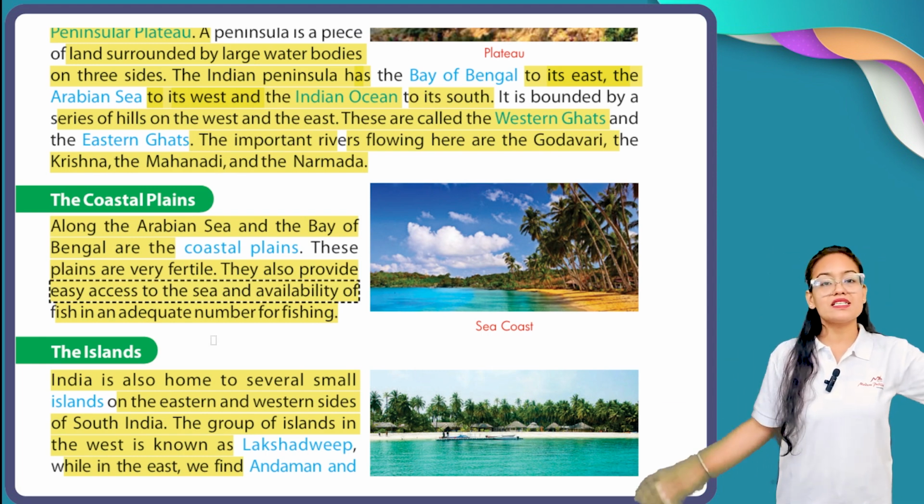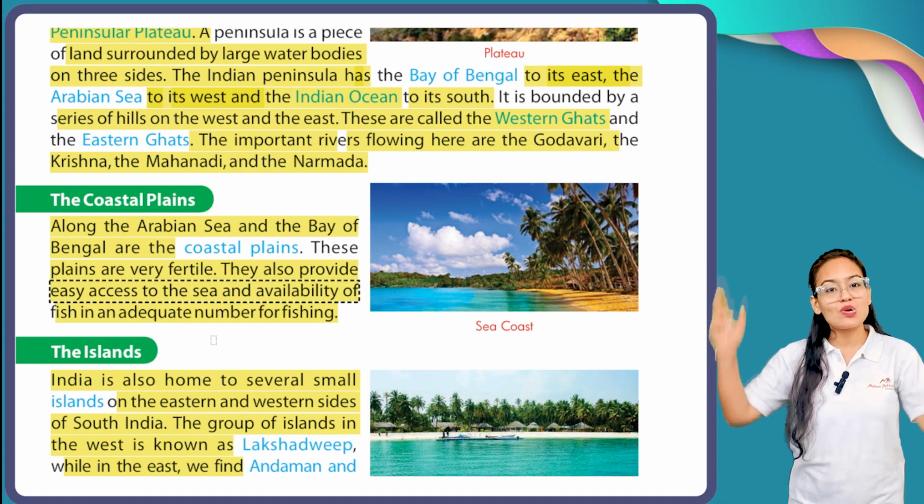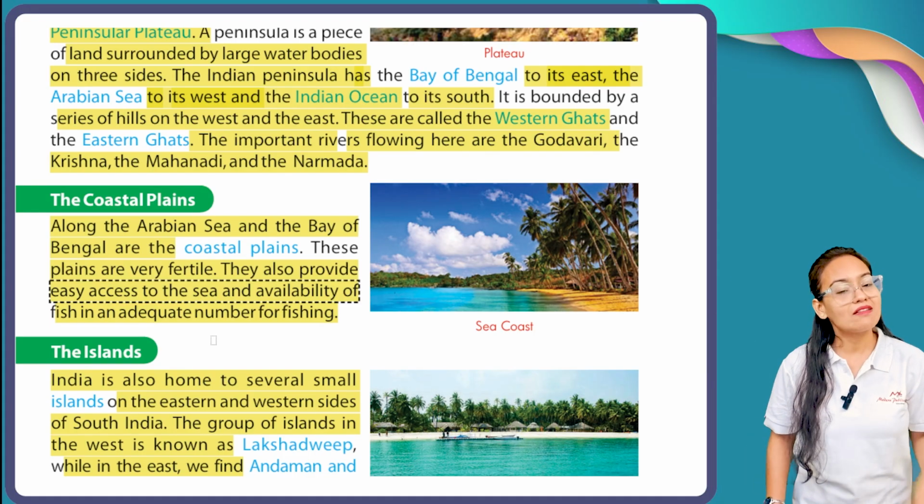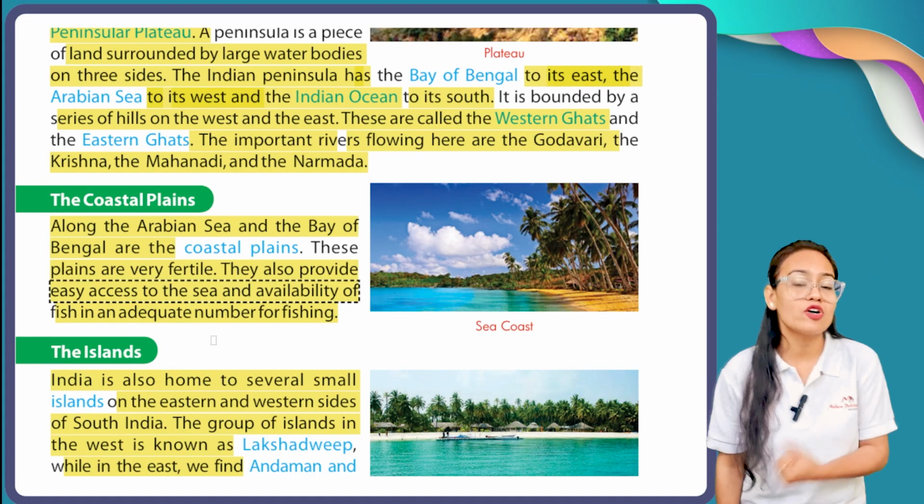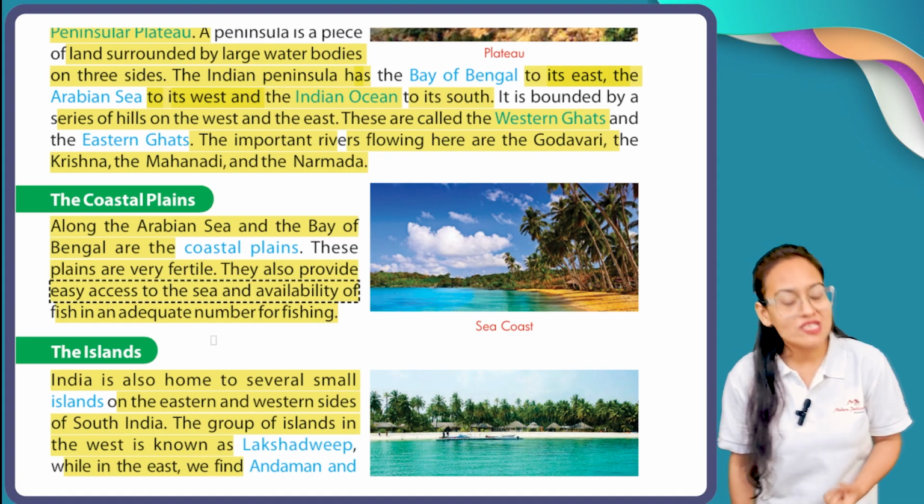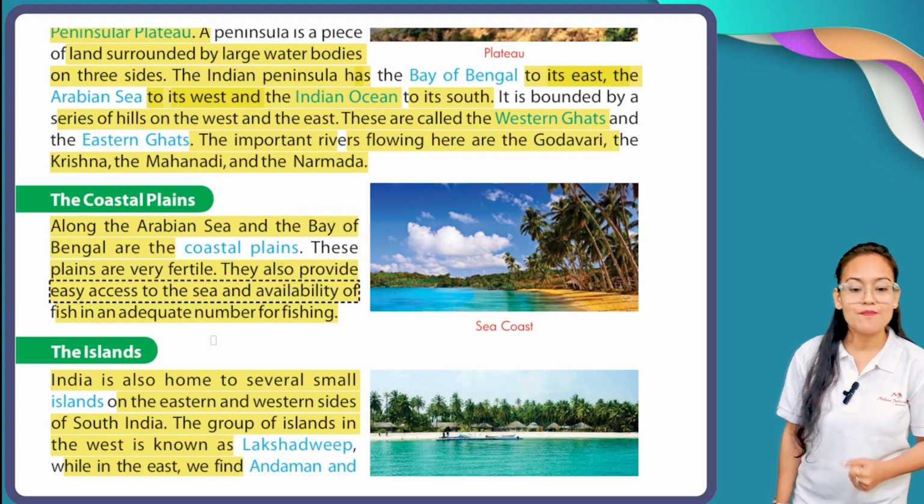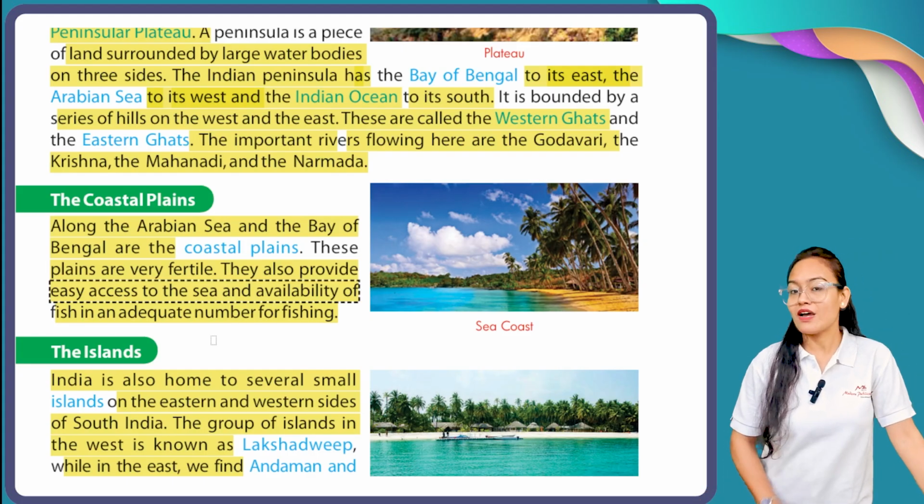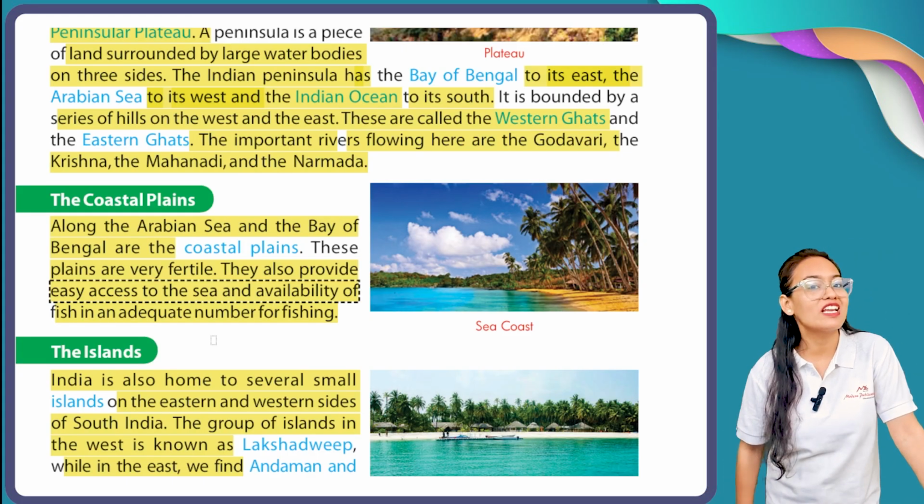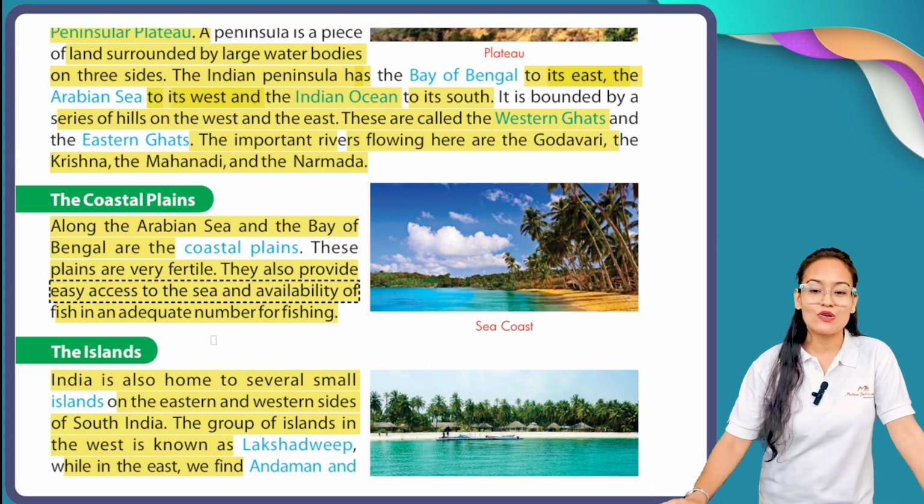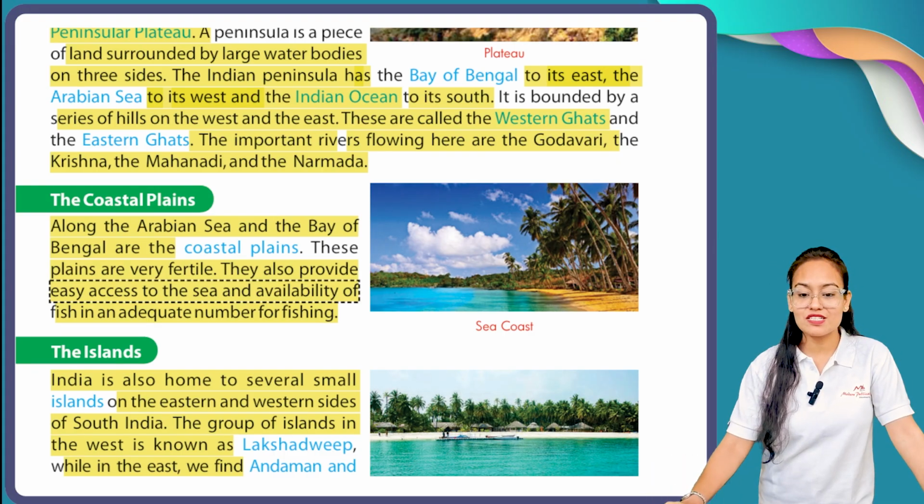See, in Arabian Sea and in Bay of Bengal, there lie the coastal plain areas. And these coastal plains are also very fertile in nature. Why? Because here an abundant supply of water exists. And here the business of fishing is very much flourished. See my dear students, this is our sea coastal areas.